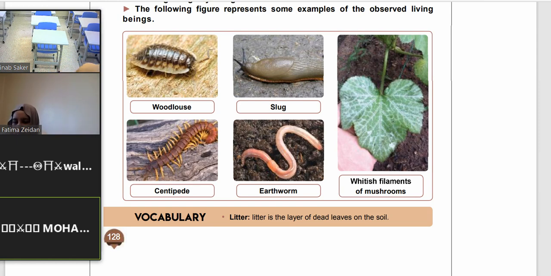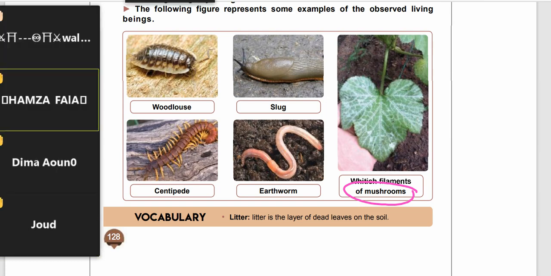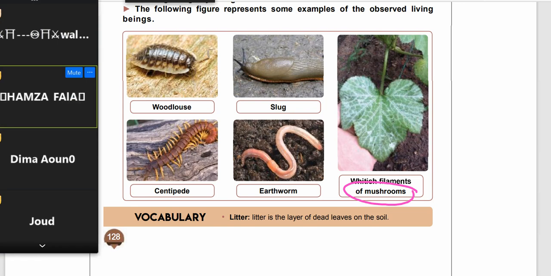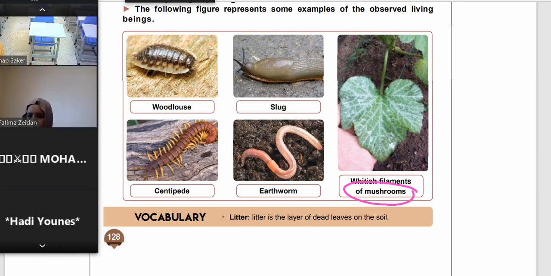also mushroom decomposer. I have to ask other students where we can find mushroom. Where do mushrooms grow? Miss, in the farm. In the farm. Okay, Habibi, thank you. Thank you, Dima. Where can you find mushroom? In the soil.